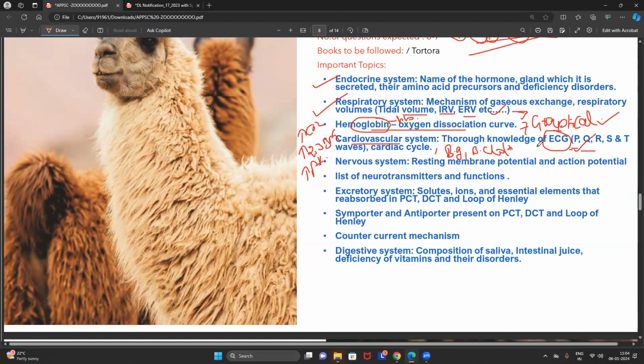This kind of questions will arise from the cardiovascular system. And when you look into the nervous system, resting membrane potential and action potential, again I am telling you, my friends, here you can get the graphical question.